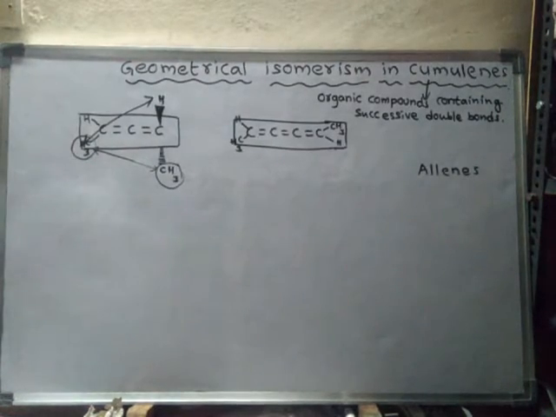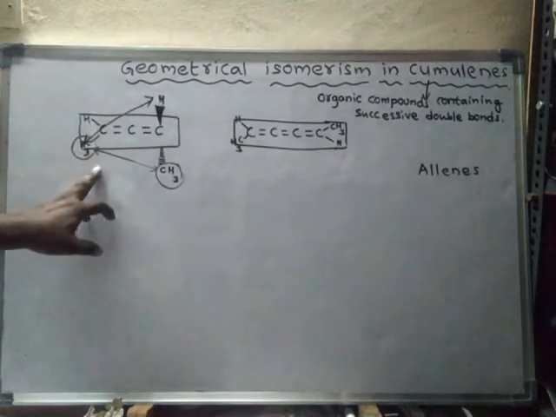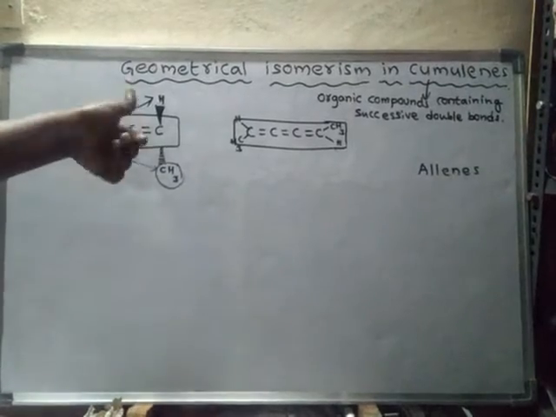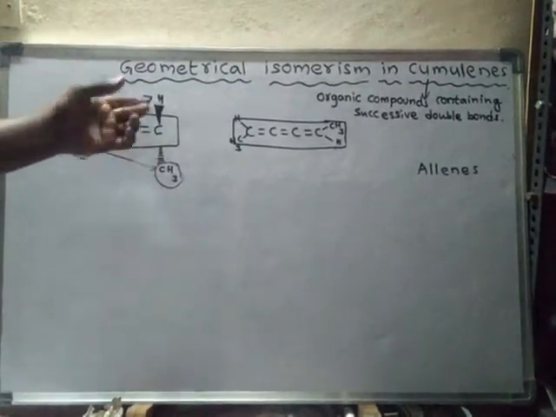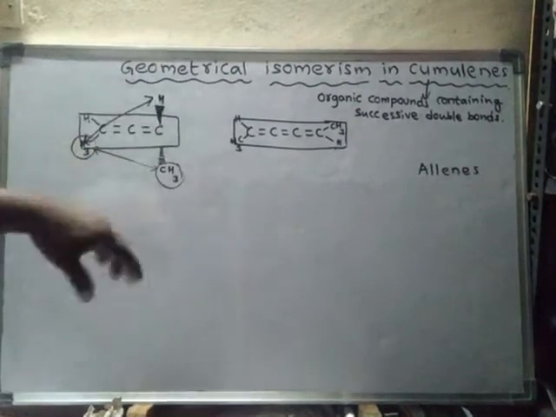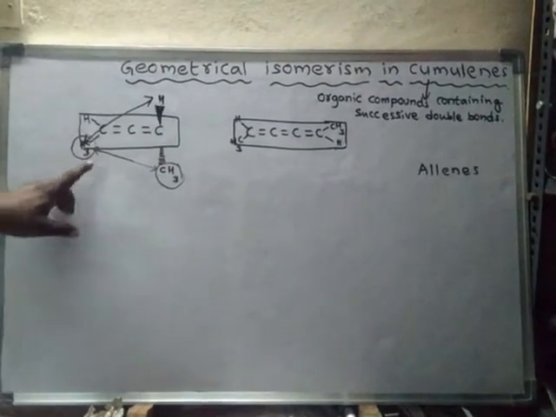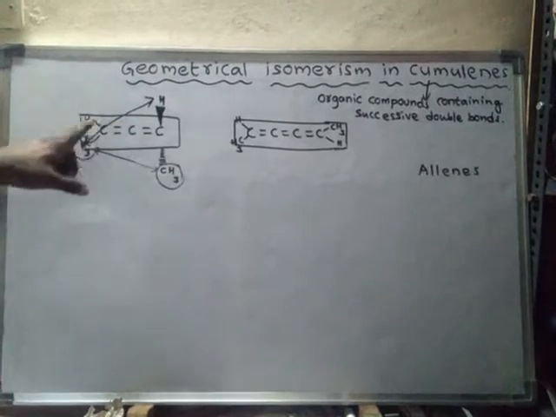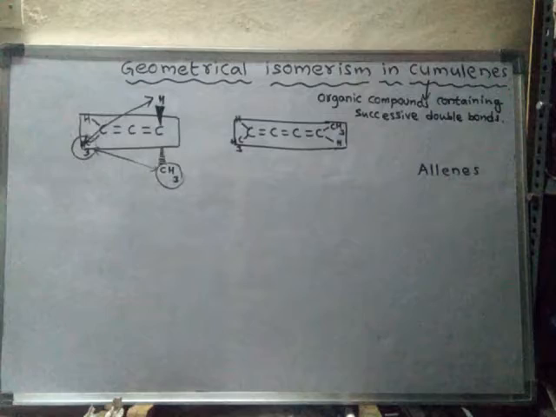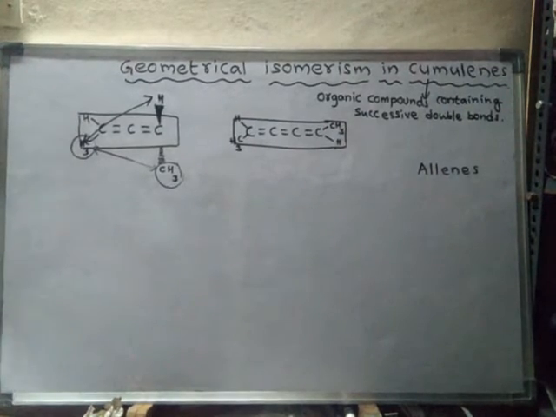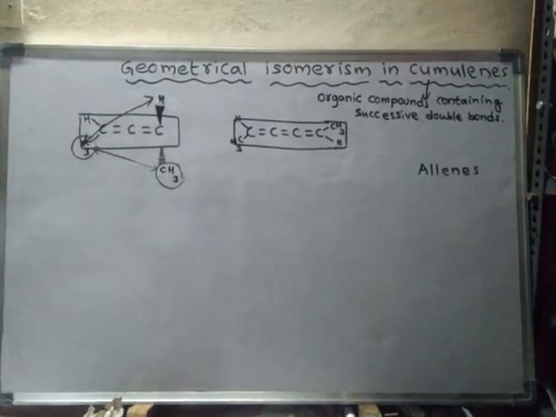Geometrical isomerism is shown only when the aerial distance changes with the change in the spatial arrangement of atoms. So this compound does not show geometrical isomerism. That means cumulenes with an even number of double bonds do not show geometrical isomerism.